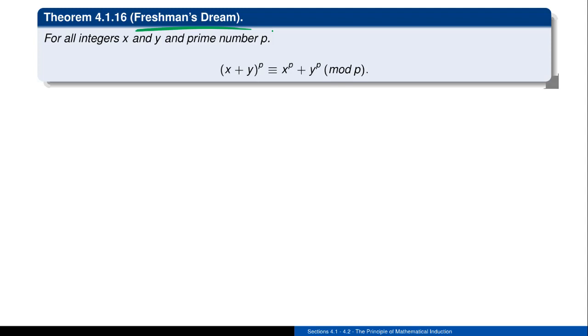So in this case, what we're going to be doing is looking at adding together two things, call them x and y, and raising them up to some prime power. But then at the end of the day, I'm going to be reducing that expression modulo that prime as well. For example, let's look at x plus y, and let's just square it.